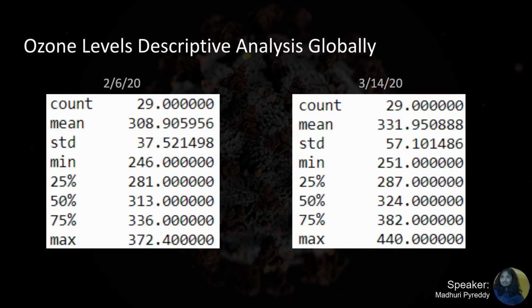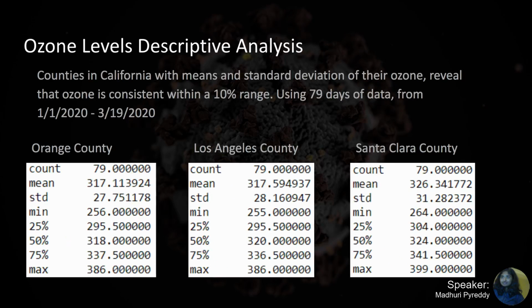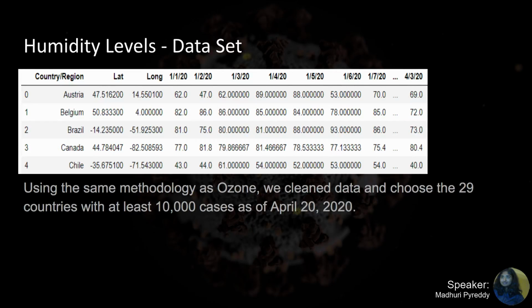To prove this, we look at our descriptive analysis where we see that the mean remains about the same, even though a standard deviation changes about 10% of the mean. Next, we tried seeing if there was a change in ozone in small geographical areas, such as these three California counties. As we can see, the standard deviation of all three counties are very small, about 10% per standard deviation. The mean and standard deviation of these three counties show that ozone doesn't differ much day to day over many months. Next, we used humidity for our research.